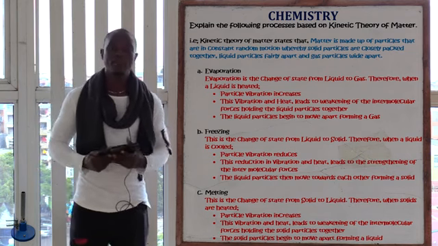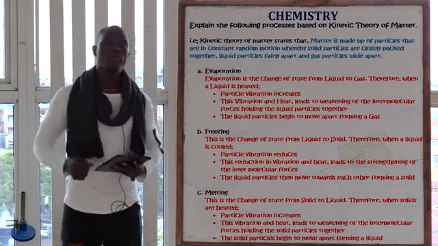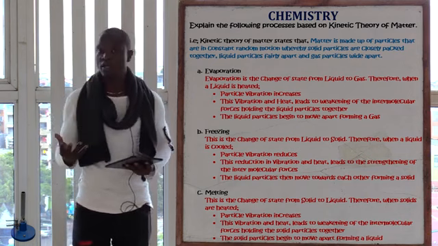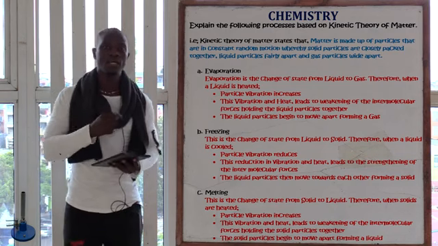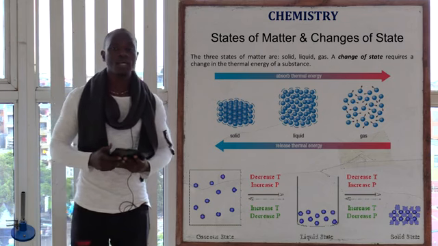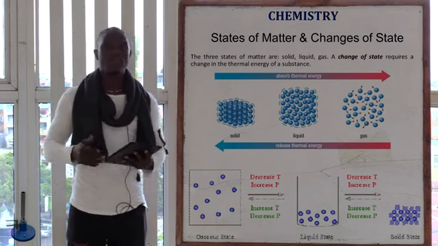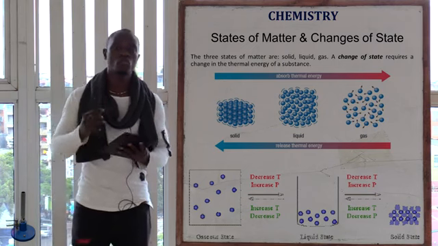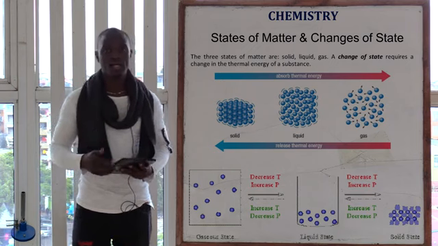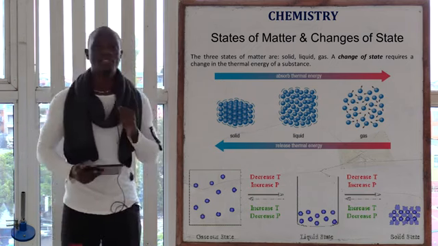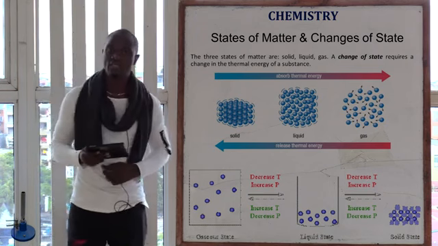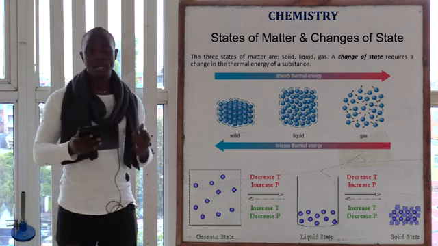And that is the basis of melting in terms of kinetic theory of matter, whereby we'll say that as you heat solids, the intermolecular forces of the particles that are being held in the solid will tend to become weak. If these intermolecular forces become weak, the particles will begin to vibrate. Now the vibration of these particles will make the particles move apart, as the solid will change state from being solid to being a liquid. So that is simply the basis of kinetic theory of matter in terms of evaporation that we have just explained, freezing and melting of matter.